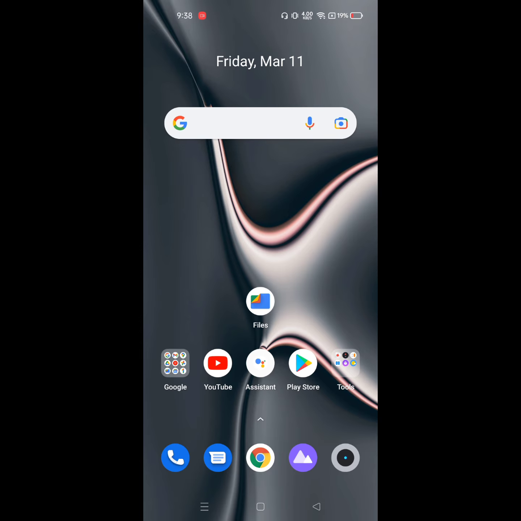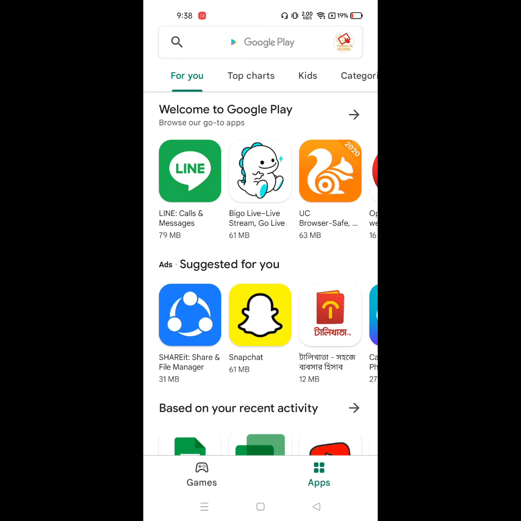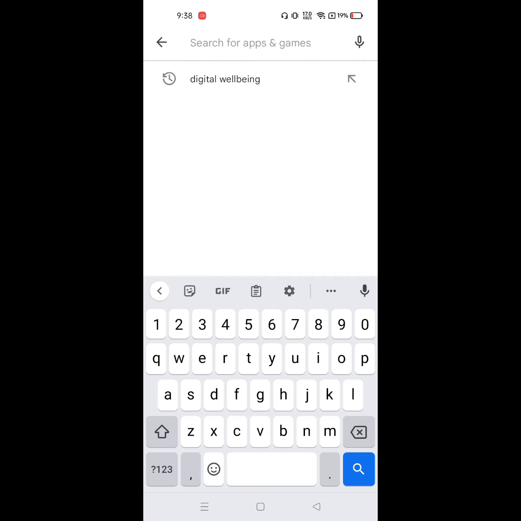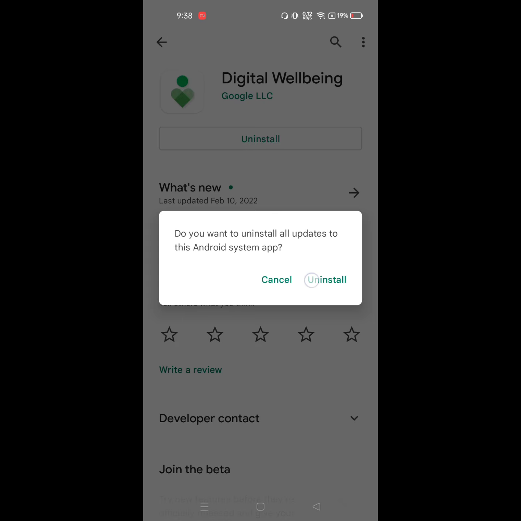Looking for how to fix Samsung phone settings not opening? In this video I show you how to fix settings not opening in Samsung A01 Core or A03 Core phone. For solving this problem, go to Play Store, click on search menu, search Digital Wellbeing app, scroll down, click on Digital Wellbeing, click on uninstall.